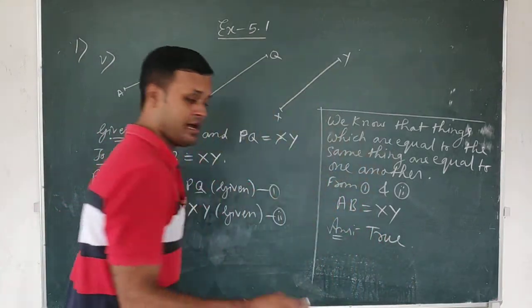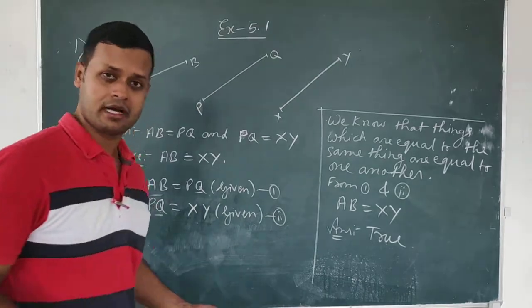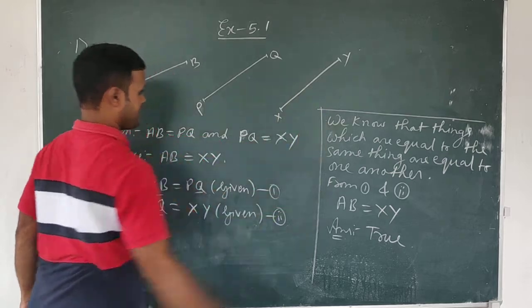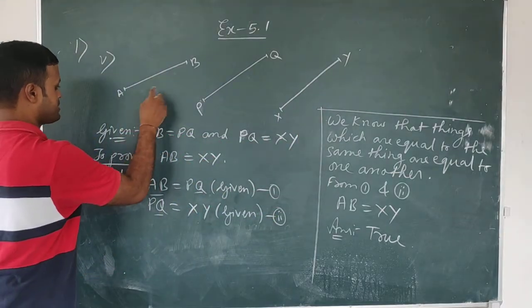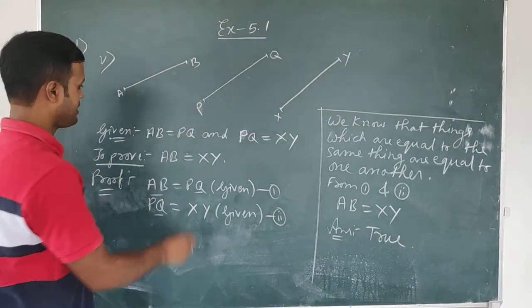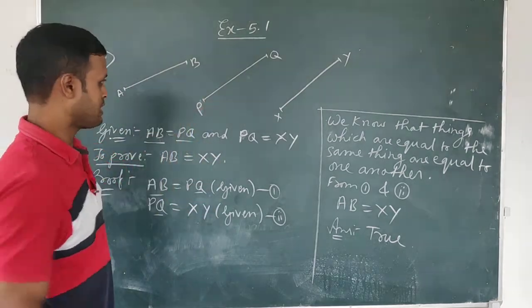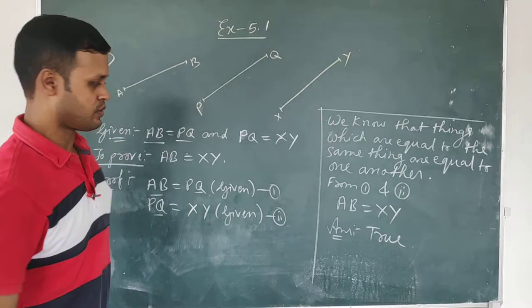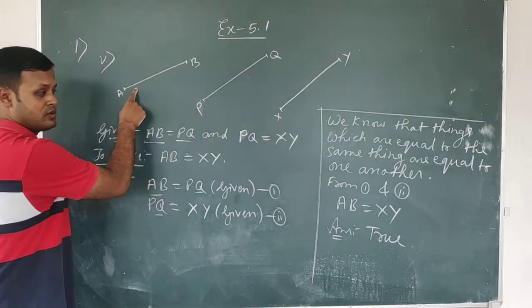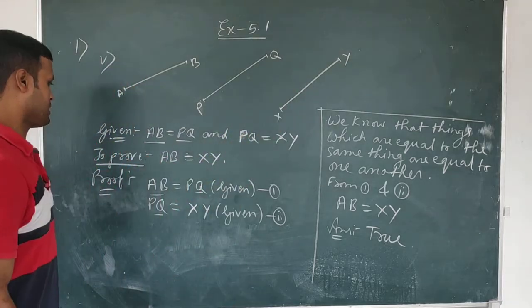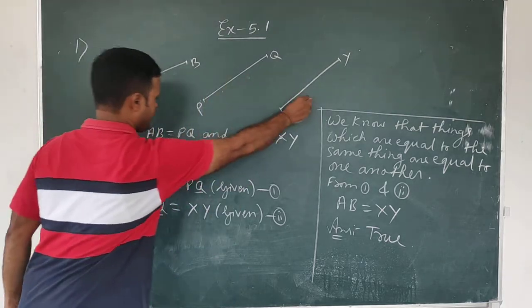I am giving it as a proof because this question may come as a proof. So AB is a line segment, PQ is a line segment, XY is a line segment. What is given to us? It is given to us that AB is equal to PQ, and again PQ is equal to XY is also given to us. We have to prove that AB is equal to XY.